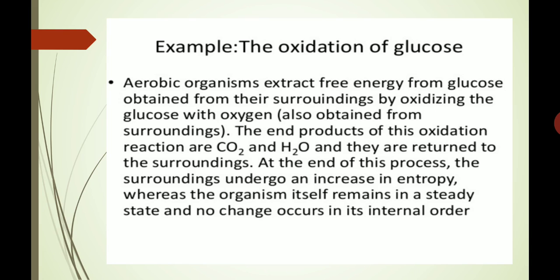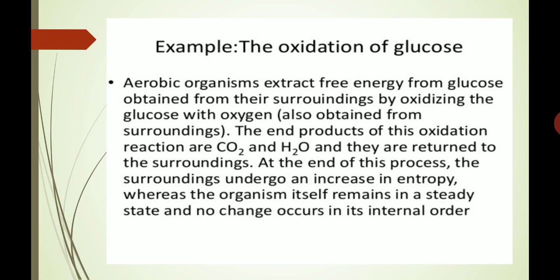Aerobic organisms extract free energy from glucose obtained from their surroundings by oxidizing the glucose with oxygen, also obtained from the surroundings. The end products of this oxidation reaction are carbon dioxide and water, and they are returned to the surroundings.